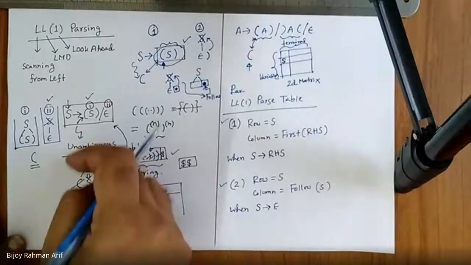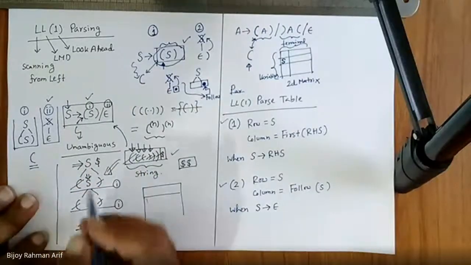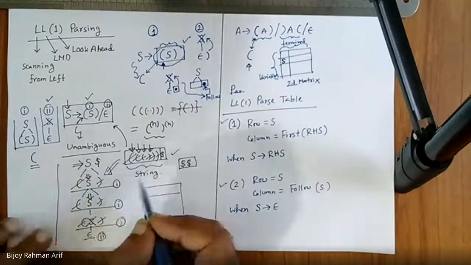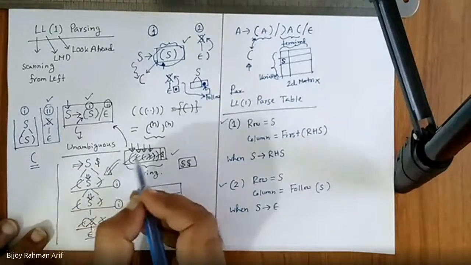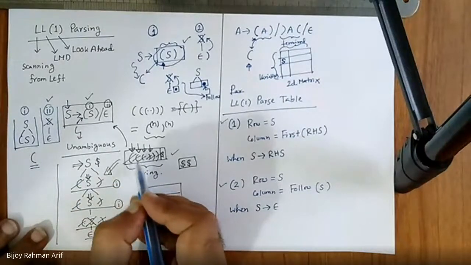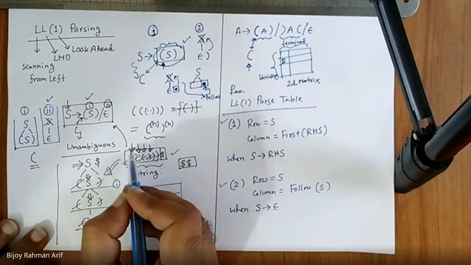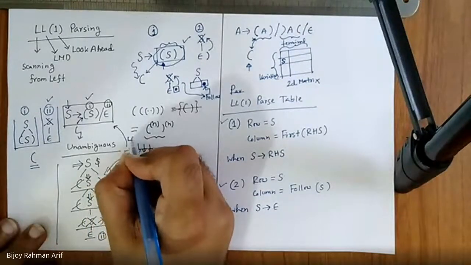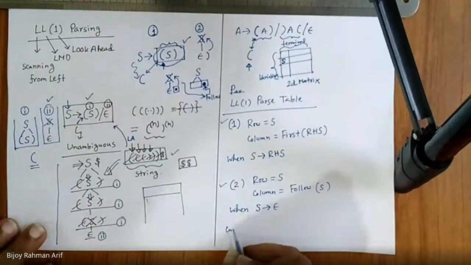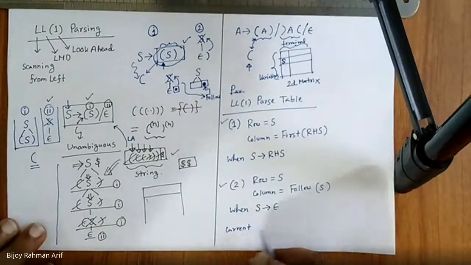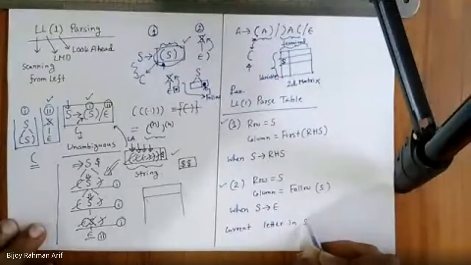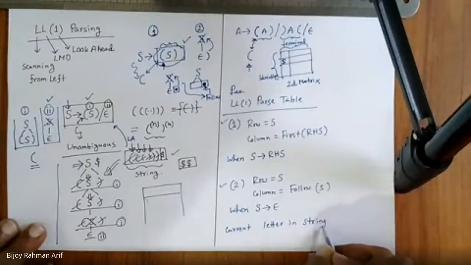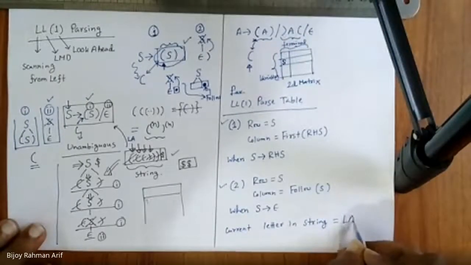And after that, you are going to do this process. Whenever you see a variable S, and whenever your current letter in the string is equal to the look ahead, this is called look ahead.